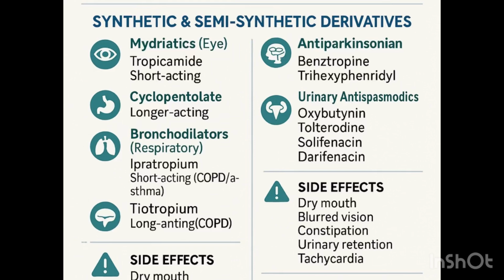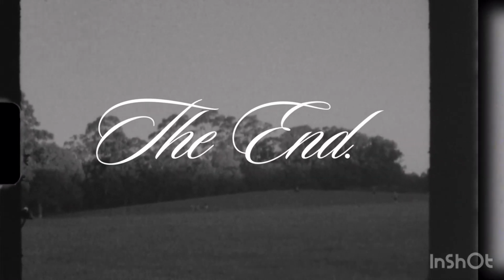You can also counter organophosphate poisoning using what? Atropine. You can also counter Parkinsonian symptoms using benztropine and trihexyphenidyl. You can also counter respiratory issues for patients that have excess bronchospasm. Counter it with ipratropium, atropine. So I hope you understand.